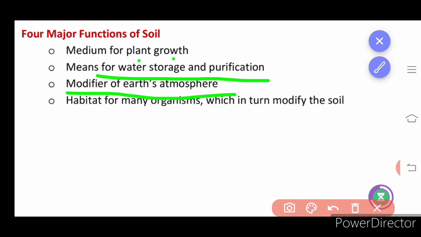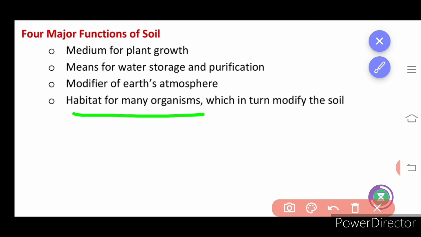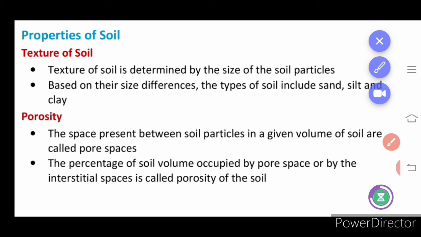Then modifier of the earth's atmosphere. Whether the soil is able to withhold the water or not, or what the soil erosion is, that can modify Earth's atmosphere. Then habitat for many organisms. Yes, most of the organisms are living on the top layer of the earth, that is the lithosphere, or on the soil. Next we will learn about the properties of soil.